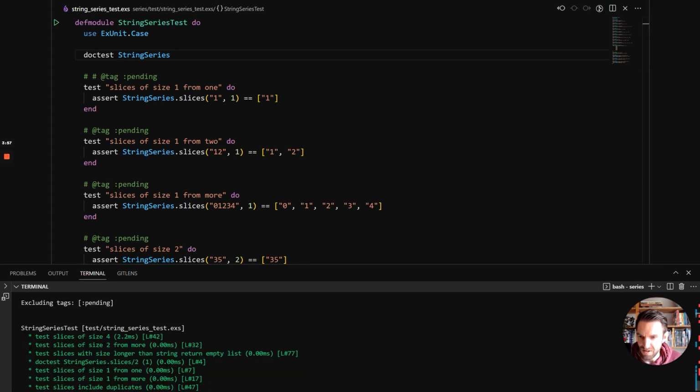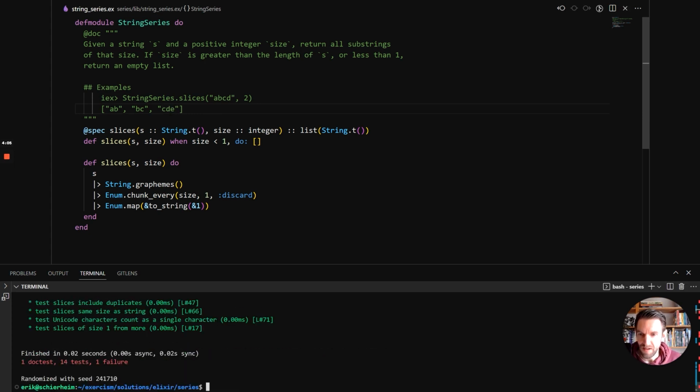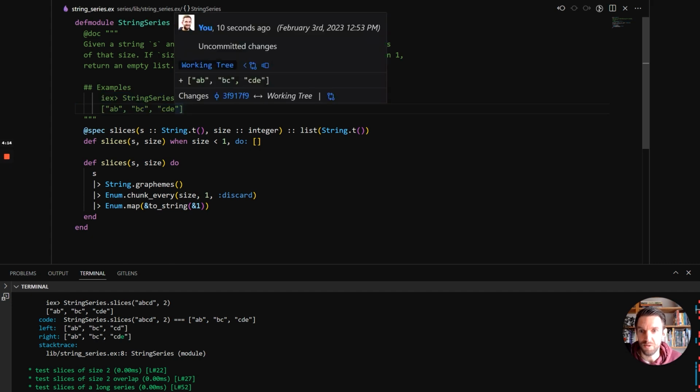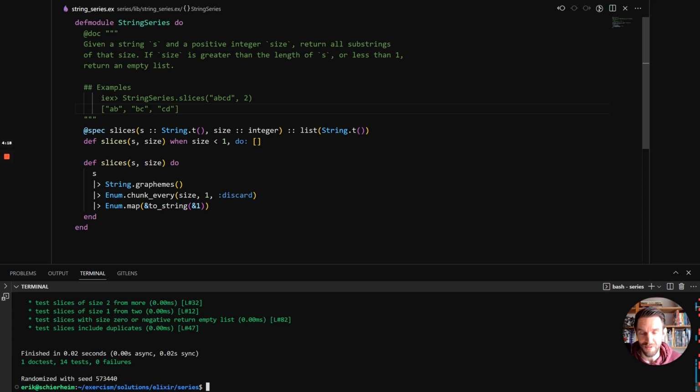And you can see here, there's a doctest StringSeries.slices. You might think, is it really executing it? Well, let's test. We'll do CDE. And you can see here, now it's failing. So you can see that the Elixir test framework was able to parse this into an actual unit test. So I think that's fantastic, and I hope you think so too. And I encourage you to play with it.